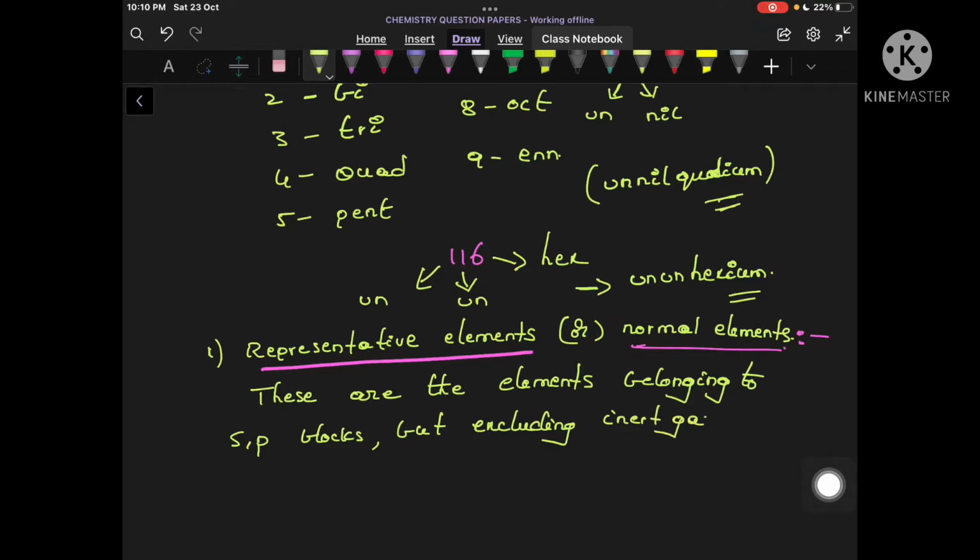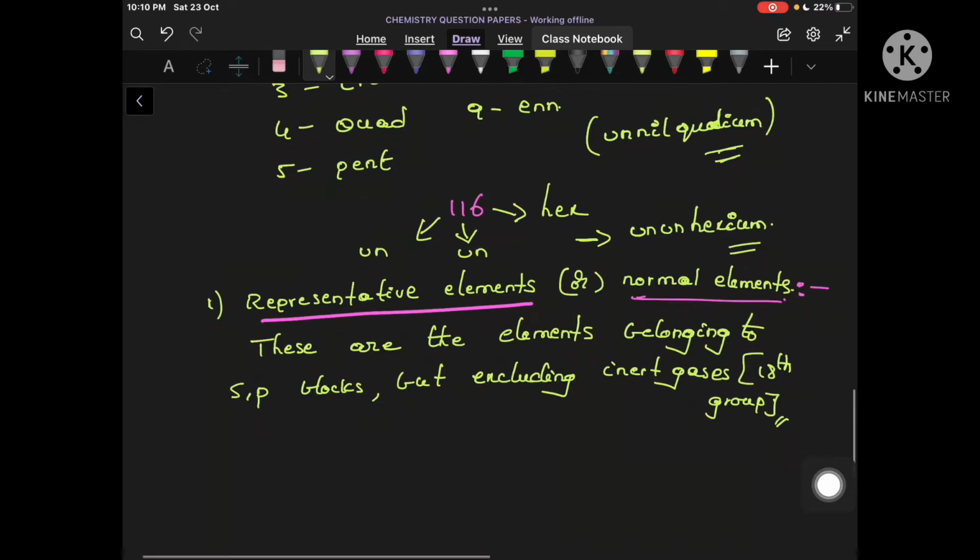The inert gases are present in the 18th group. So if you omit the 18th group elements and consider all the elements present in the s block and p block, those elements we can call representative elements.